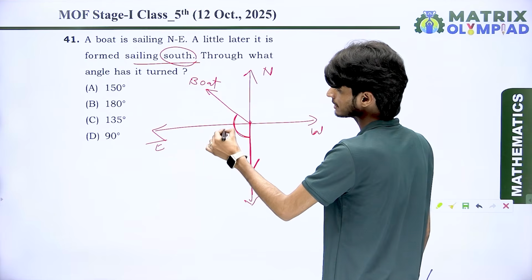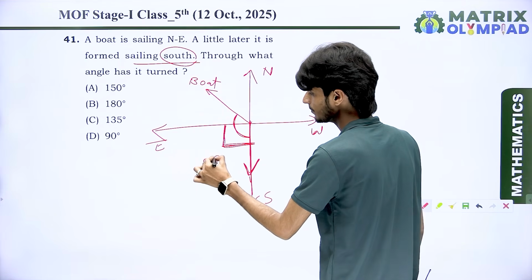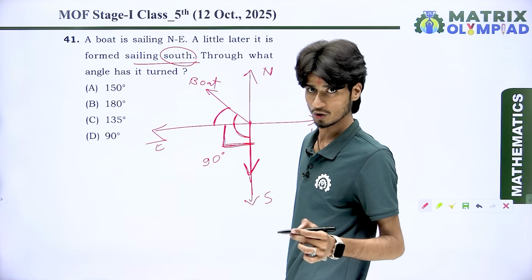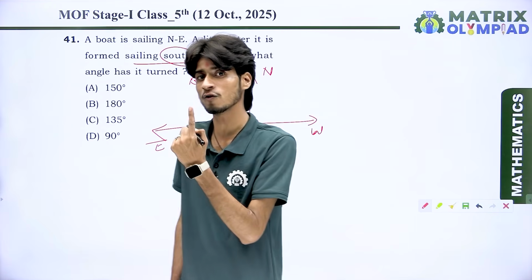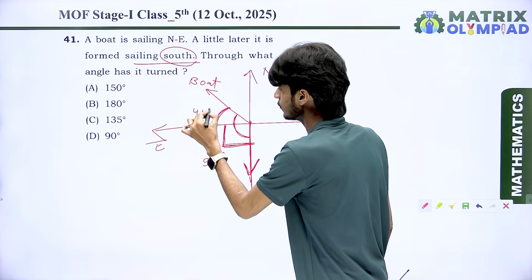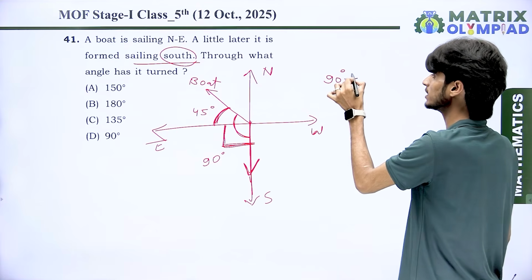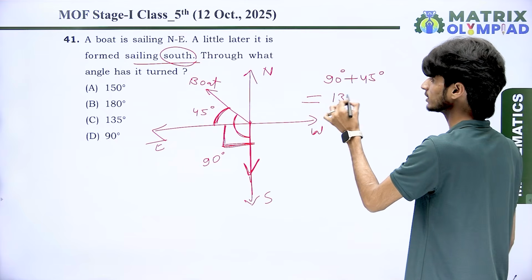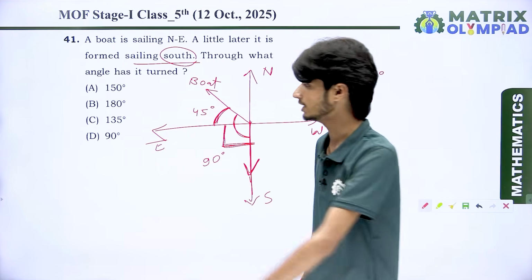You know very well this is a rectangle because it is a quadrant. So this is 90 degrees. And this is the half of the 90 degrees. Yes or no? It means it is the half of 1/4 of a revolution. So if the total is 90 degrees, then we have 45 degrees here. So total rotation is 90 degrees plus 45 degrees. So the final turn is 135 degrees, because the sum of 90 plus 45 is 135 degrees.